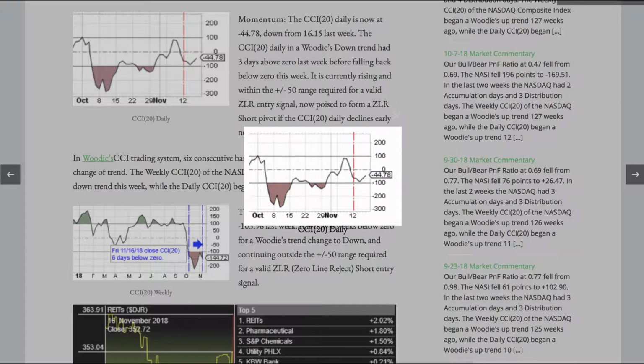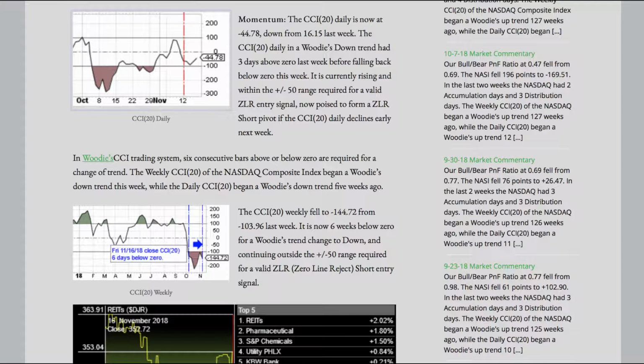Momentum. The CCI 20 daily is now at a negative 44.78, down from 16.15 last week. The CCI 20 daily in a Woody's downtrend had 3 days above zero last week before falling back below zero this week.